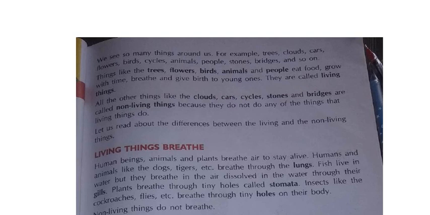Understood? Till now we have learnt what is meant by living things and what is meant by non-living things. Living things means what, children? Whoever or whatever, animals, plants, birds, we human beings, trees, whoever can eat food, breathe air, give birth to young ones and grow regularly are called living things. Examples are trees, flowers, birds, animals, people.